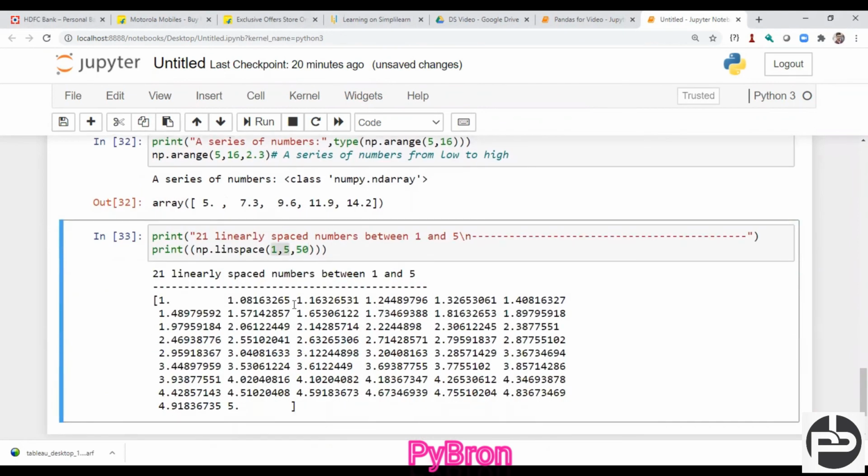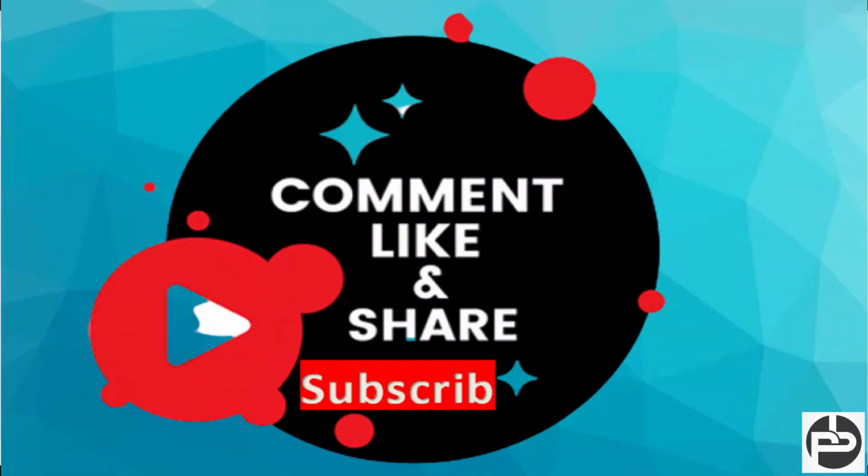Yeah guys, that's all about this NumPy. In the next session we will see the third part of NumPy, and in that session we will discuss many interesting topics.